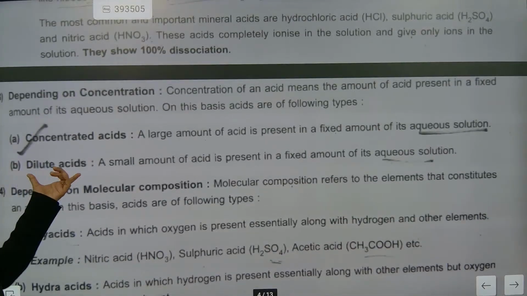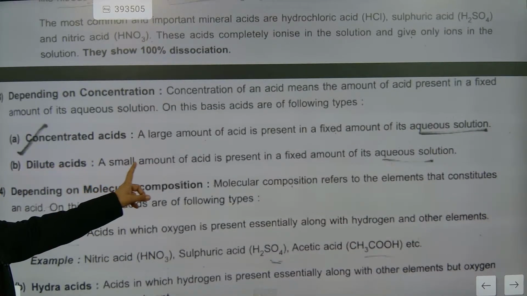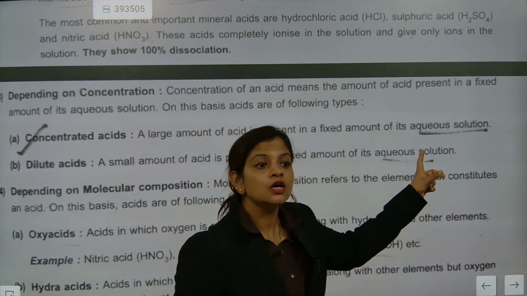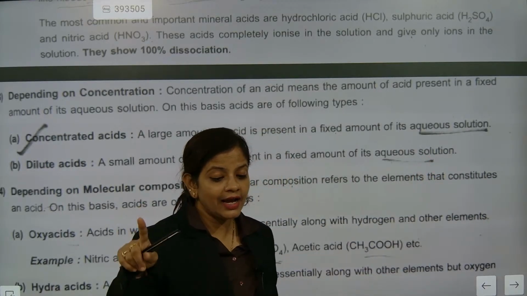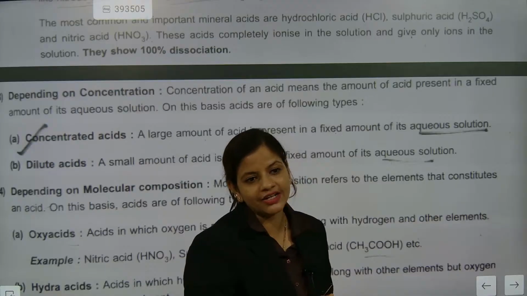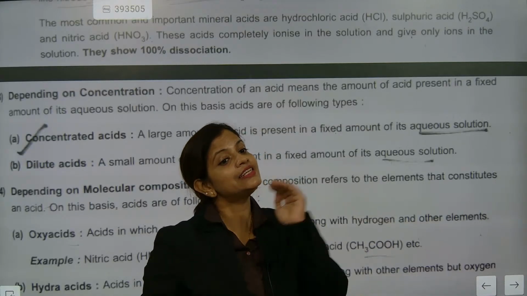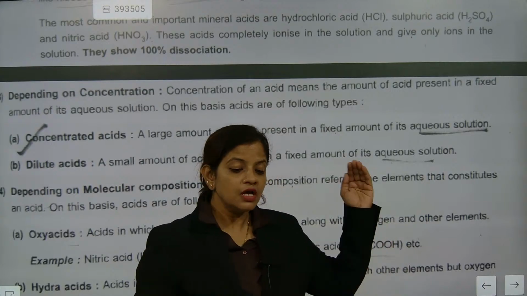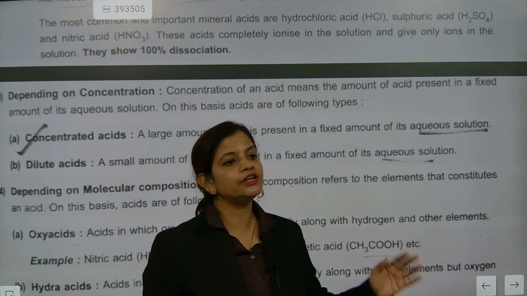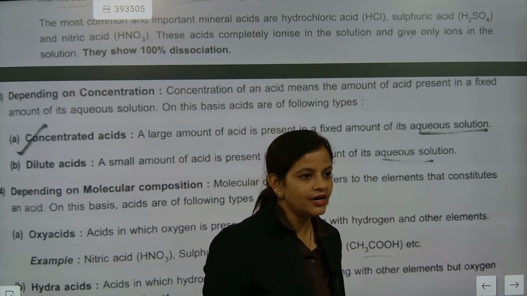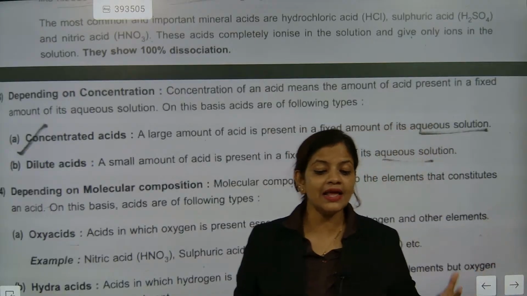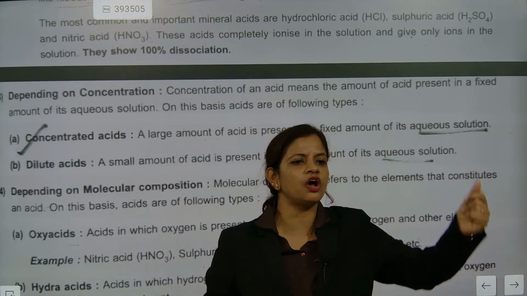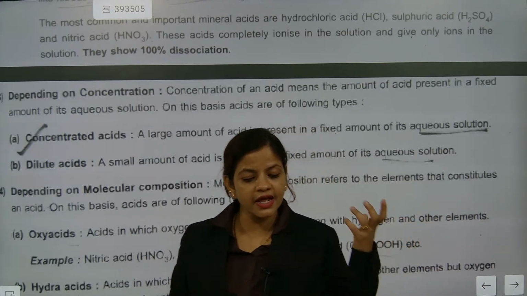So that means what? Dilute means what? Here dilute means a small amount of acid is present in a fixed amount of aqueous solution. So dilution also results from water addition. Understood? So here acid is added in water. Water cannot be added in acid because the moment water is added in acid, it will work as an explosive. Why? Because it will be highly exothermic and a high amount of H plus ion will be released in a few fractions of seconds. So it will work as an explosive.